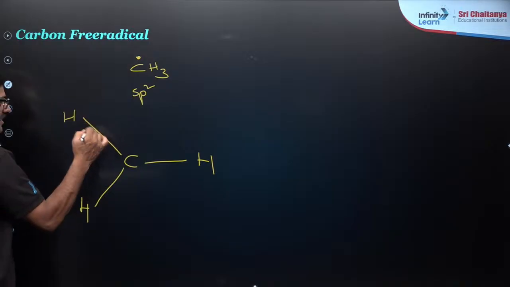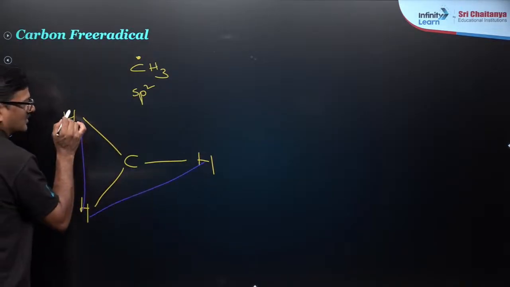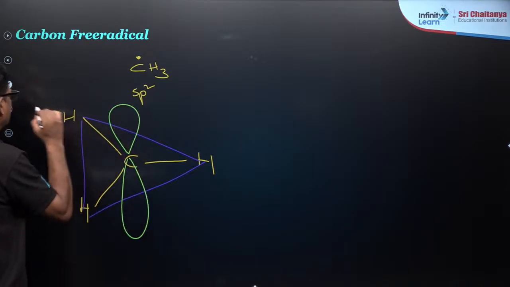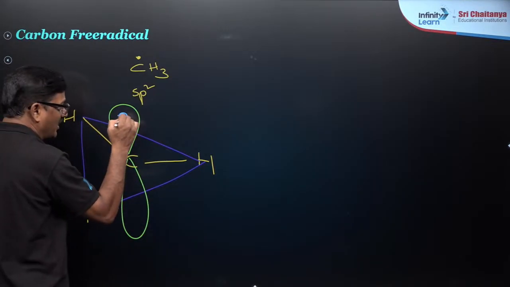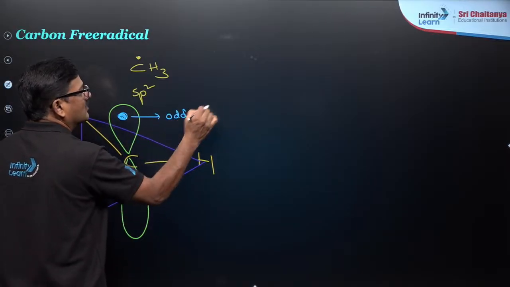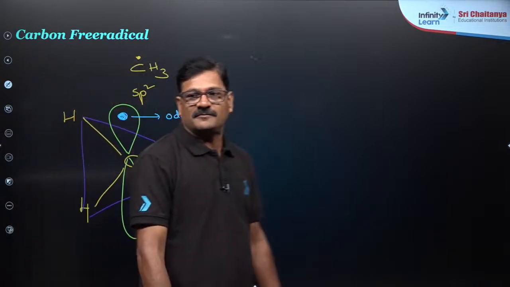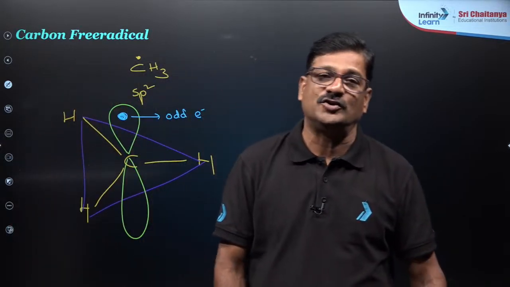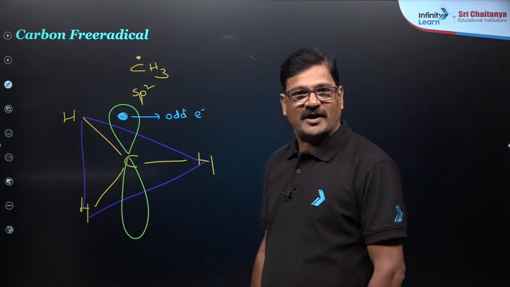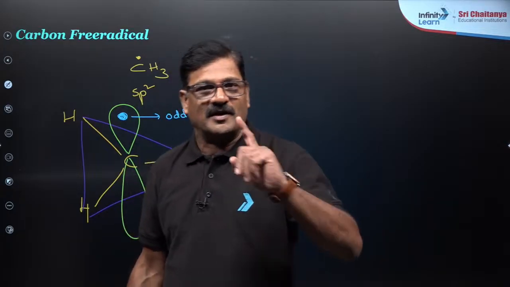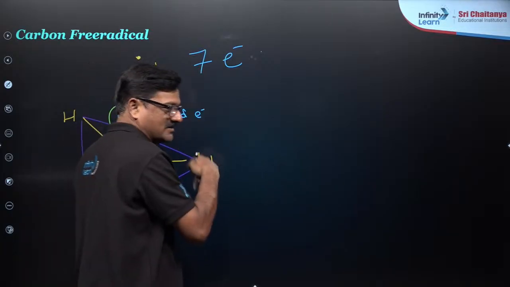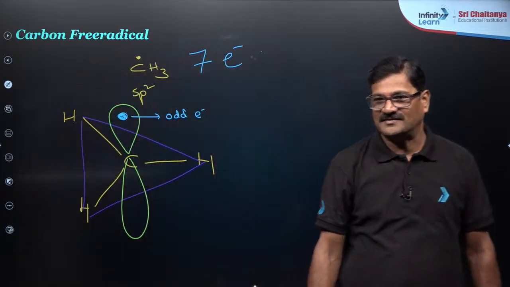It is going to be a triangular planar geometry, and this is going to have an unhybridized pure p orbital. There should be one odd electron in it. Carbon free radicals are highly short-lived neutral species, and the carbon undergoes sp2 hybridization and has 7 electrons in its outer shell, and it is electron deficient in nature.